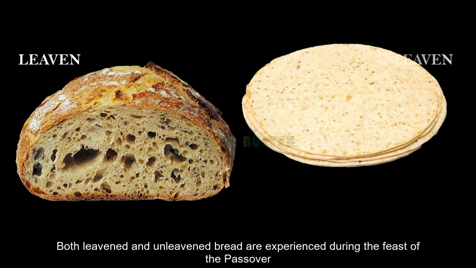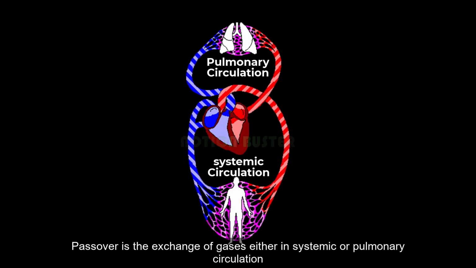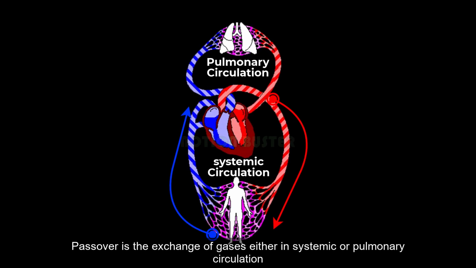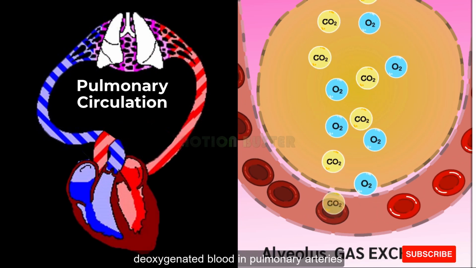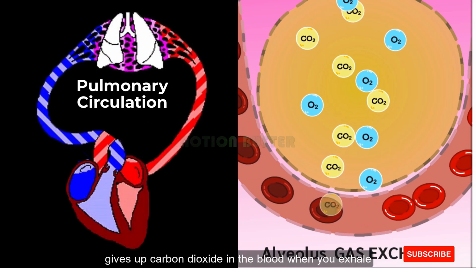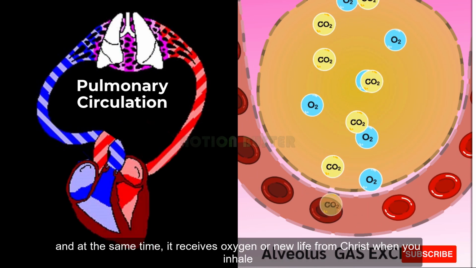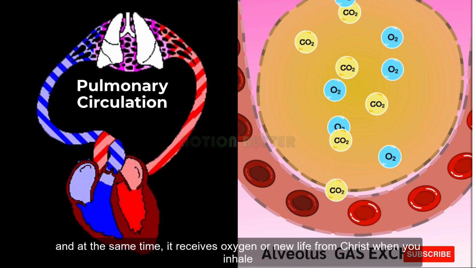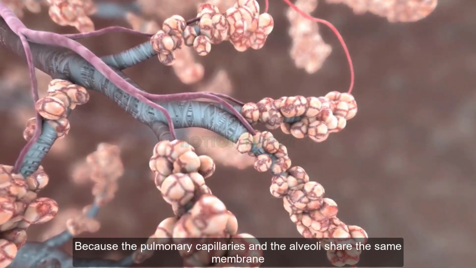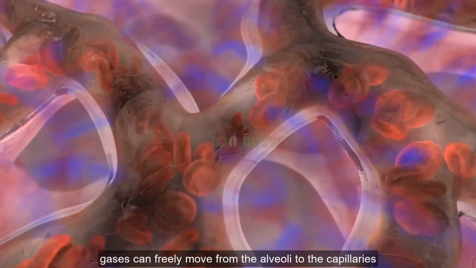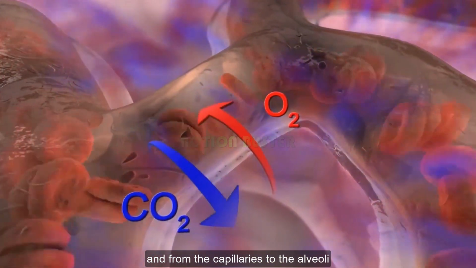Both leavened and unleavened bread are experienced during the feast of the Passover. Passover is the exchange of gases either in systemic or pulmonary circulation. In pulmonary circulation, deoxygenated blood in pulmonary arteries gives up carbon dioxide in the blood when you exhale, and at the same time, it receives oxygen, or new life from Christ when you inhale. Because the pulmonary capillaries and the alveoli share the same membrane, gases can freely move from the alveoli to the capillaries, and from the capillaries to the alveoli.